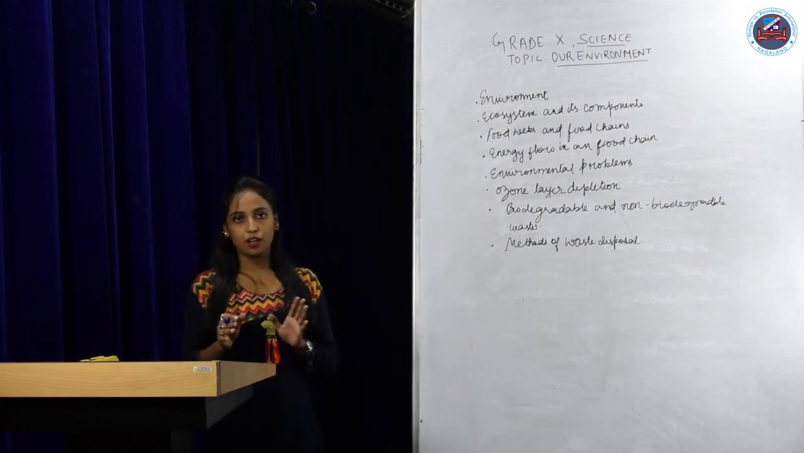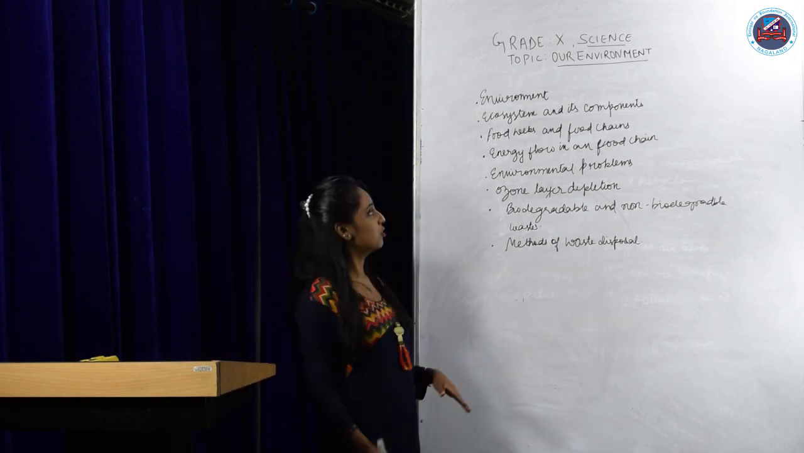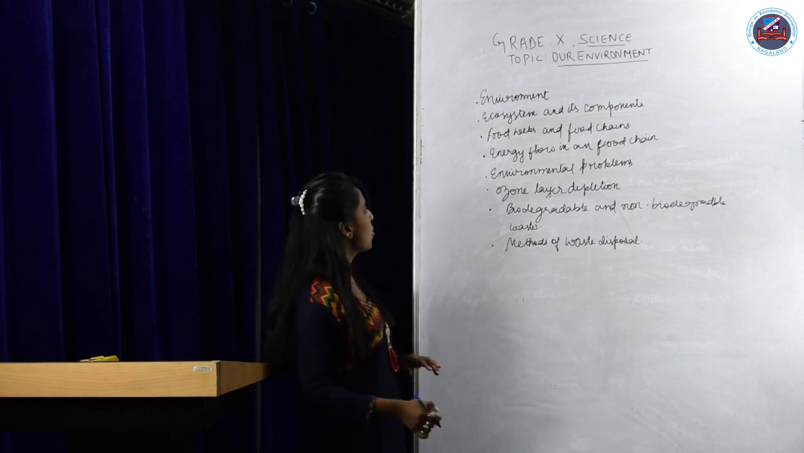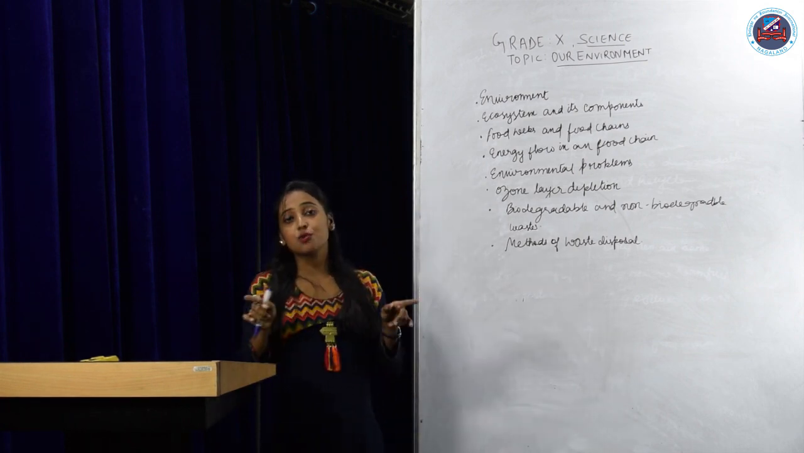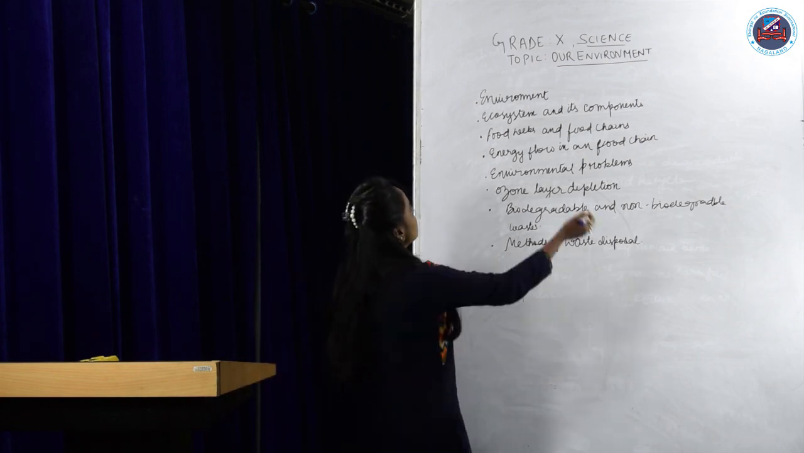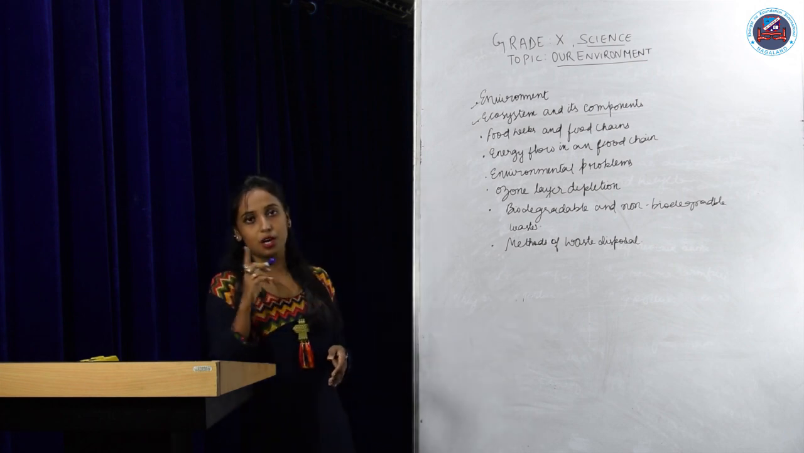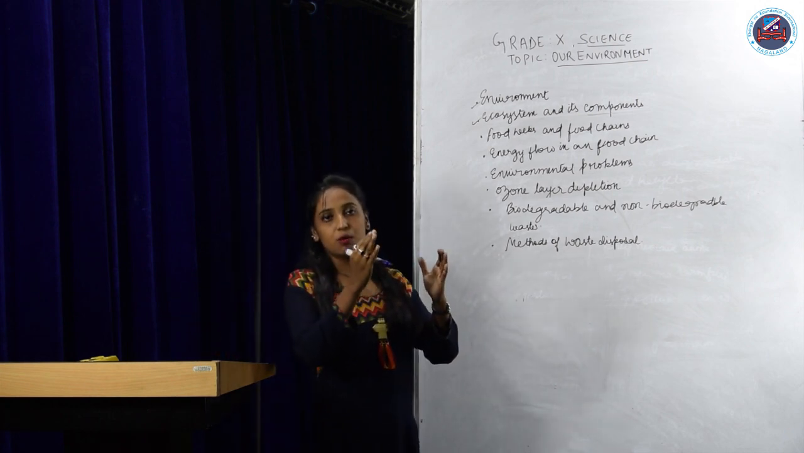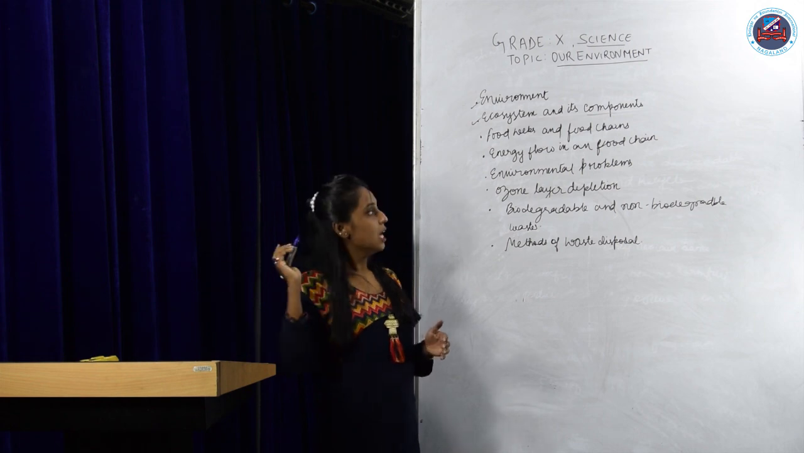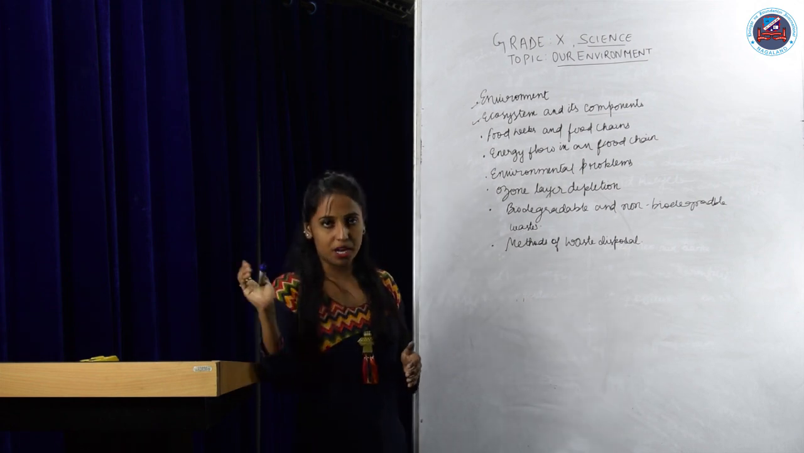So we have come to the end of the chapter. Let's quickly go through the topics we have learned. The first thing was the environment, the surrounding in which a living organism lives. The ecosystem is the interaction between the living and the non-living components of an environment. Then we saw its components, the biotic and the abiotic components. The biotic components were further divided into producers, consumers and decomposers, and the consumers into herbivores, carnivores, omnivores and parasites.